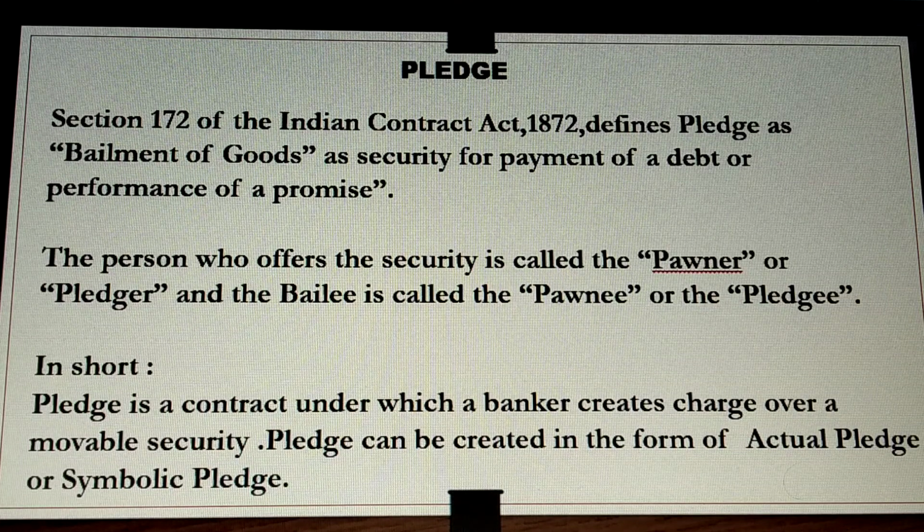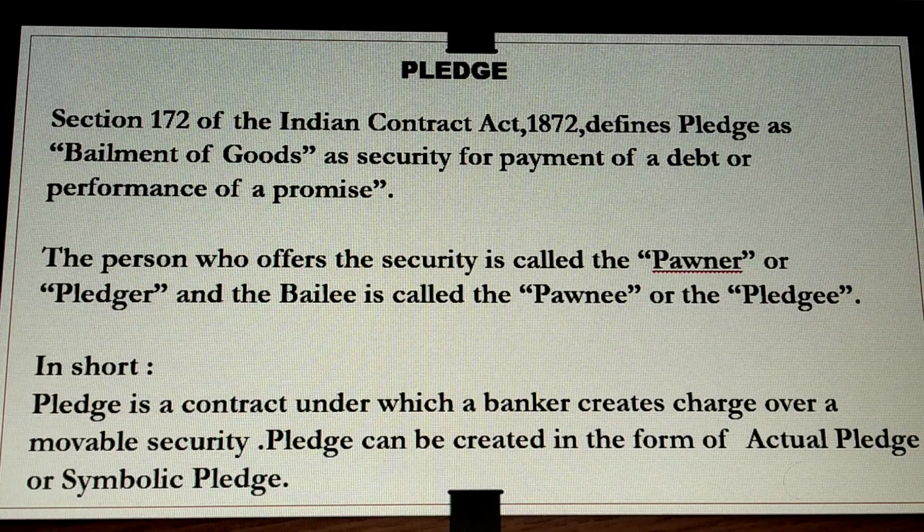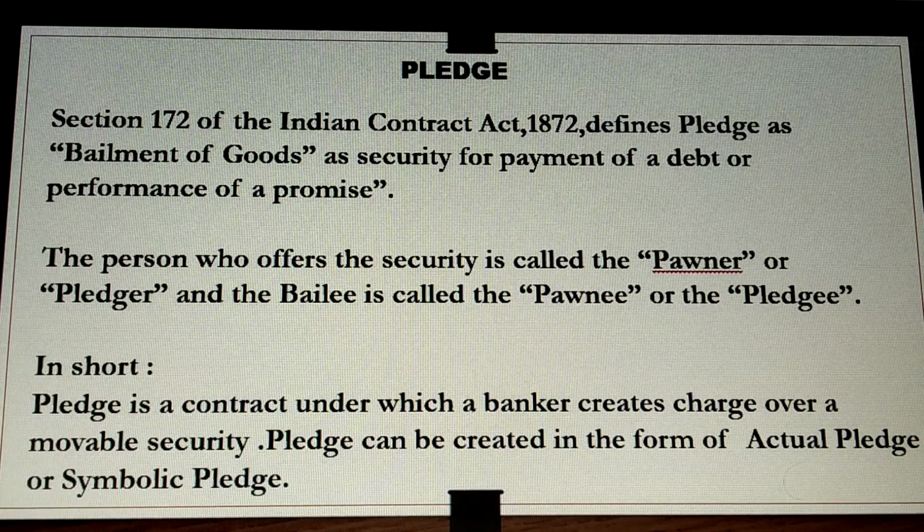Delivery may be either physical delivery or constructive or symbolic delivery. So we have seen the pledge can be created in the form of an actual pledge or a symbolic pledge. Creation can be done in two ways, two forms, actual as well as symbolic. Physical transfer of goods from the custody of the bailor to that of the bailee is not necessary. There may be constructive or symbolic delivery, which means anything having the legal effect of putting the goods in possession of the bailee or any person authorized by him.